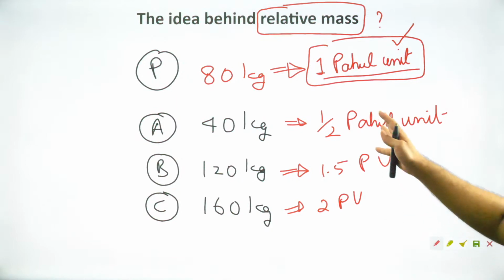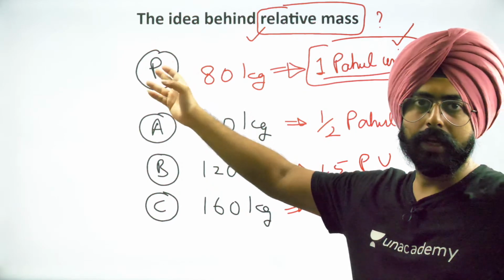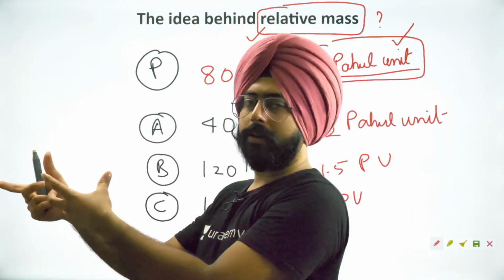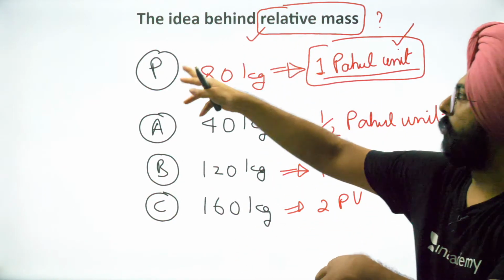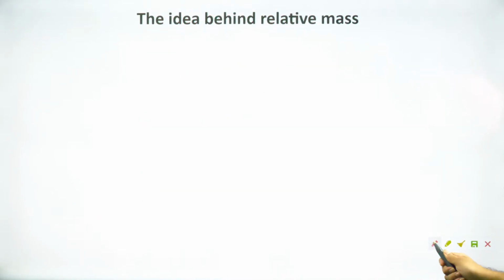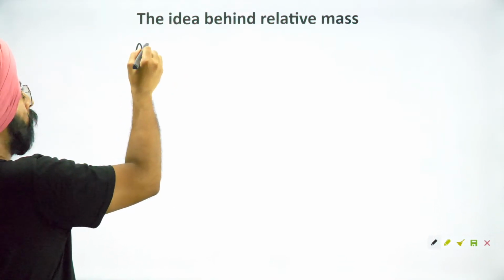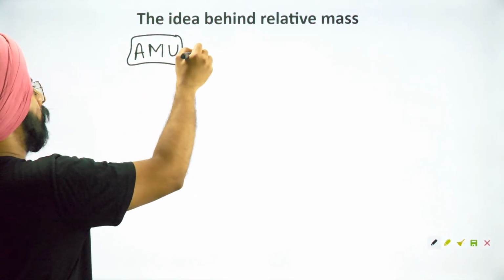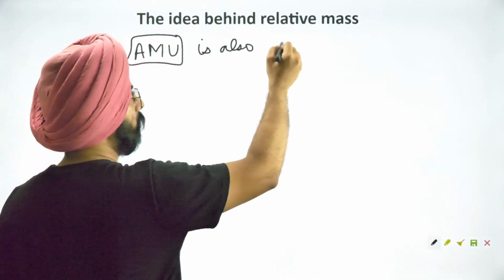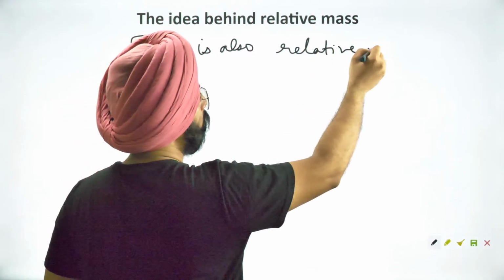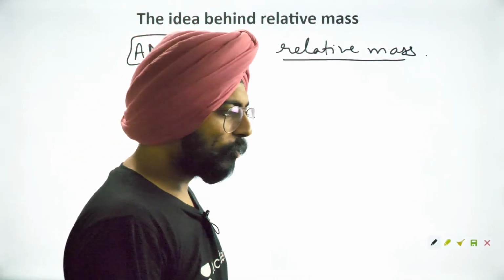Okay. So now you understand the idea of relative mass. We are defining the mass of these guys with respect to this guy, relative to this guy. So when we choose a new standard, we say that it's relative mass. We've chosen a new unit over here. This is understood. So let me tell you that the atomic mass unit, AMU, is also relative mass.